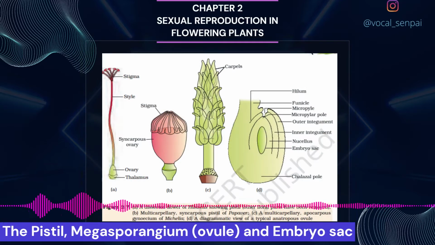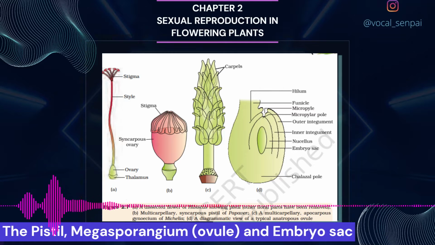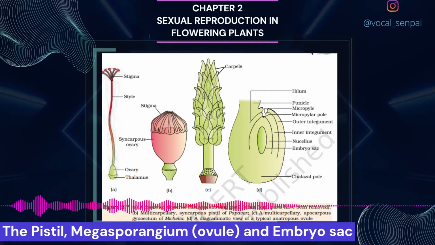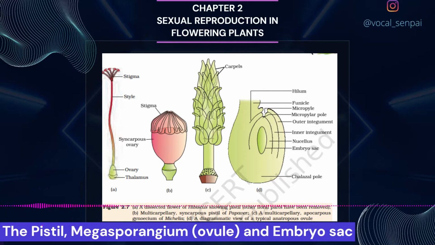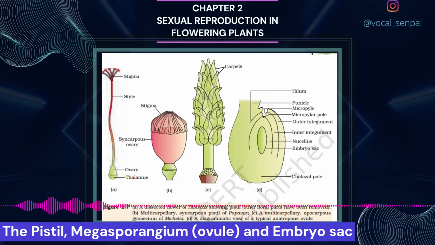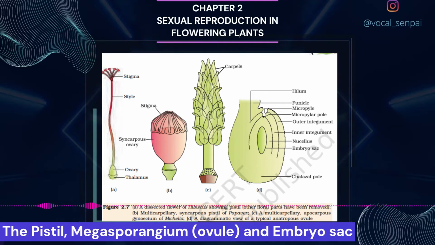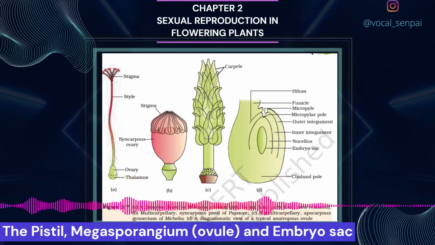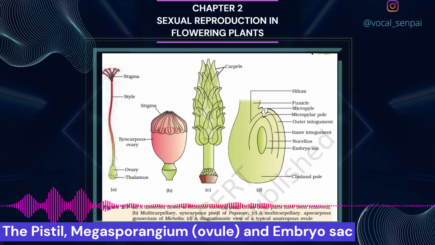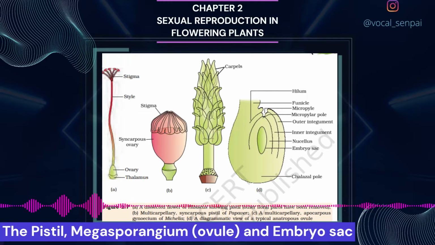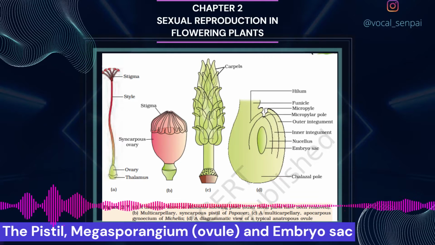The pistil, Megasporangium, ovule, and embryo sac. The gynoecium represents the female reproductive part of the flower. The gynoecium may consist of a single pistil, monocarpellary, or may have more than one pistil, multicarpellary. When there are more than one, the pistils may be fused together, syncarpous, figure 2.7b, or may be free, apocarpous, figure 2.7c. Each pistil has three parts, figure 2.7a, the stigma, style and ovary.